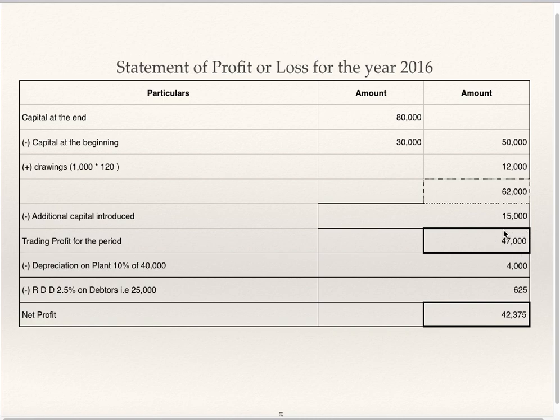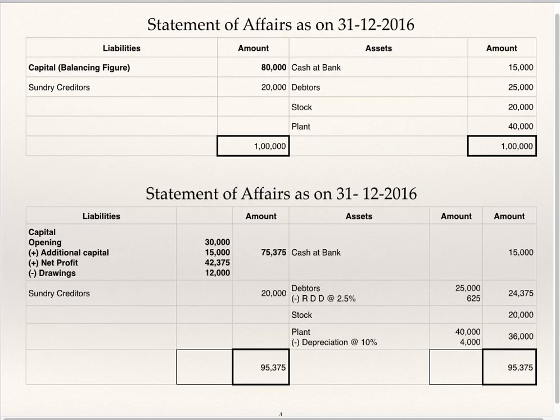Trading profit is 47,000. Depreciation on plant 10% of 40,000, 4,000. RDD 2.5% on debtors. Debtors are 25,000. RDD is 625. From trading profit, if you deduct depreciation and RDD, you will get net profit, which is 42,375. Now again, third step is you are supposed to prepare statement of affairs as on 31st December 16, closing statement of affairs taking into consideration adjustments and net profit.